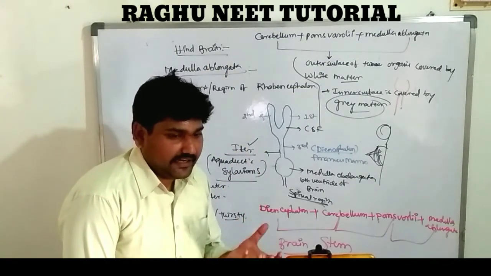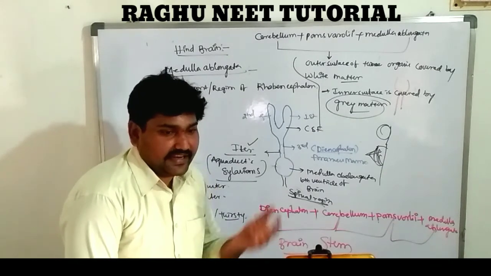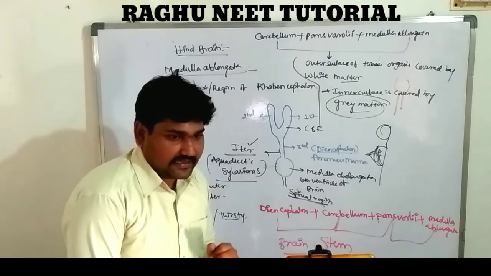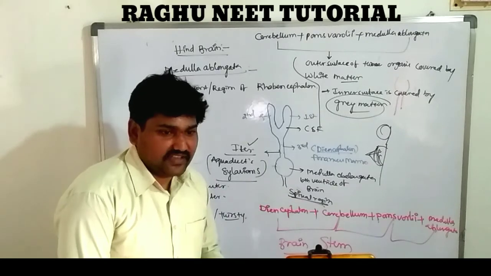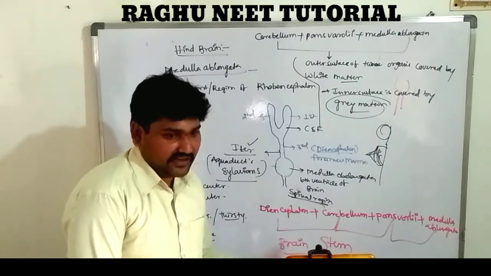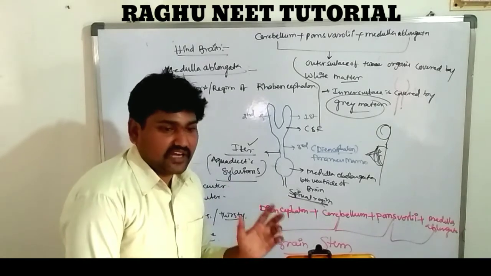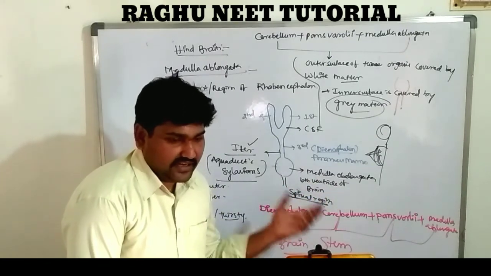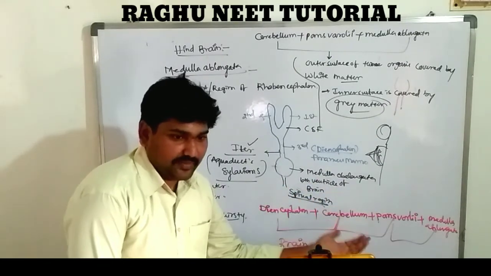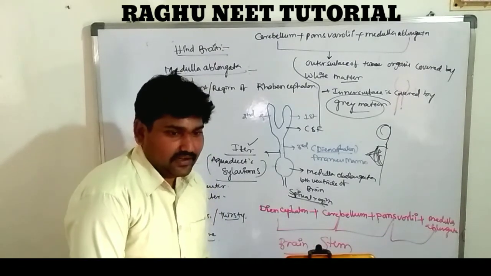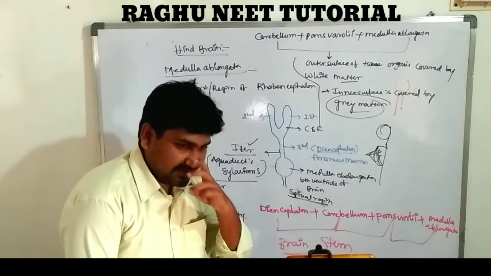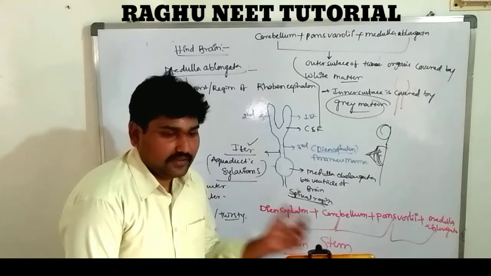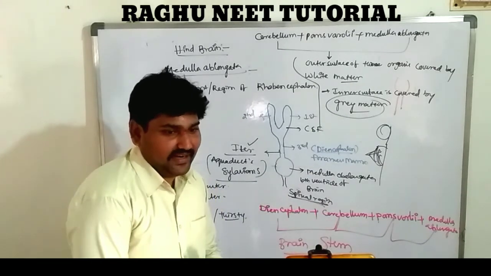The medulla oblongata contains a bulb-like part. The diencephalon and this bulb-like part connect through a common duct. The common duct is called the iter, or the aqueduct of Sylvius. Aqueduct of Sylvius, an important term, is commonly known as the iter. Clear? This aqueduct of Sylvius finally leads into the medulla oblongata, and the medulla oblongata leads into the spinal cord. The spinal fluid is useful for the mechanical actions of the spinal region.